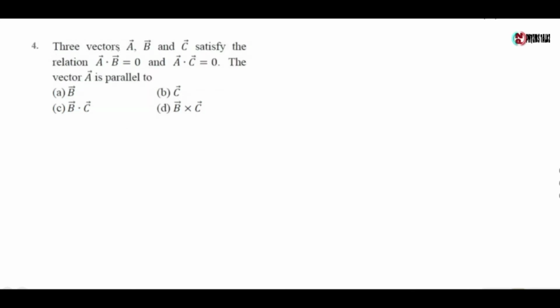Next question, three vectors A, B and C satisfy the relation A dot B equals 0 and A dot C equals 0. The vector A is parallel to option A, B vector; option B, C vector; option C, B dot C; option D, B cross C vector. Now we are given that A dot B equals 0, which implies A is perpendicular to B vector.